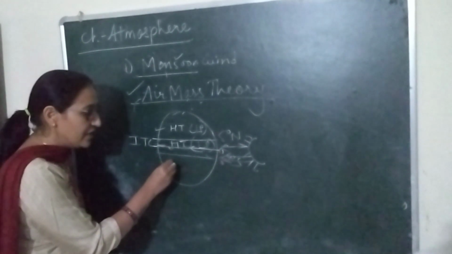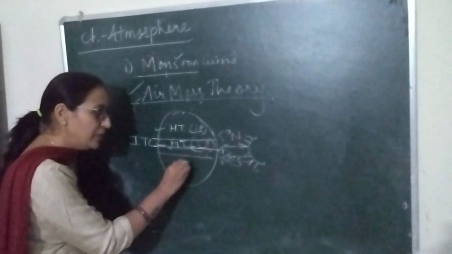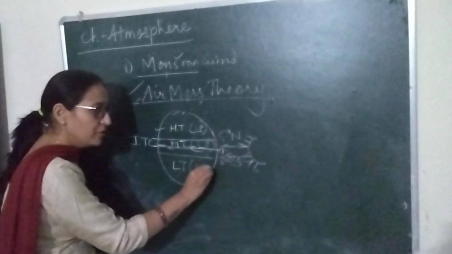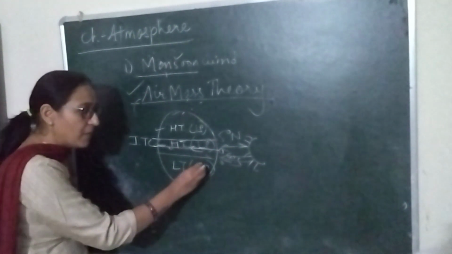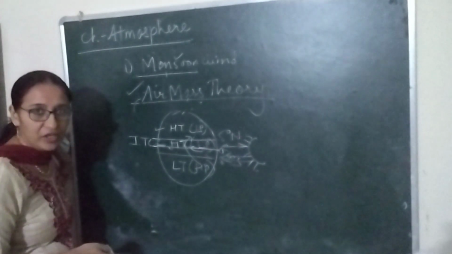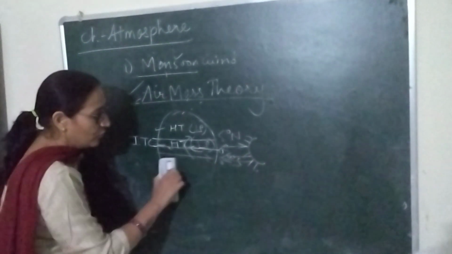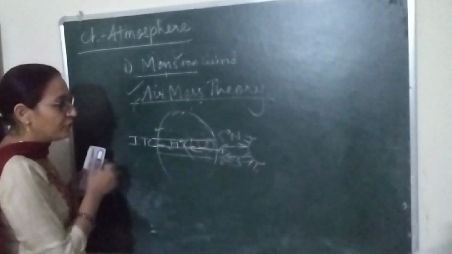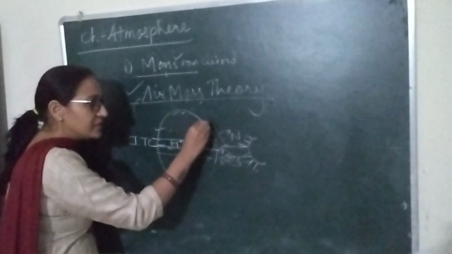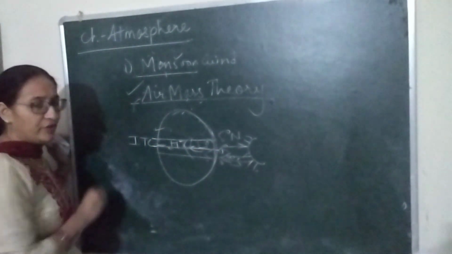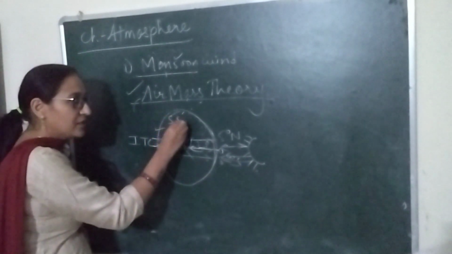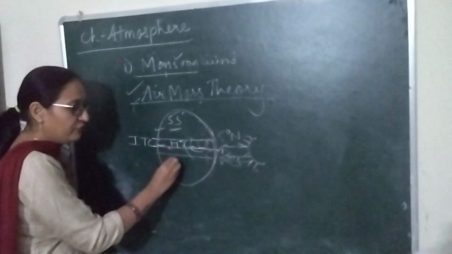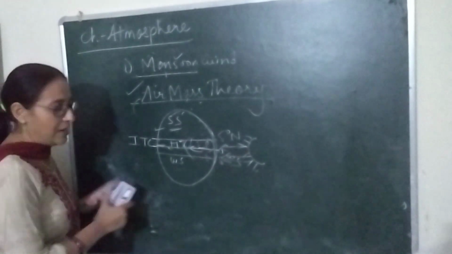So in the southern hemisphere at the same time there will be low temperature and high pressure. Wind always blows from high pressure to low pressure. Now this is the condition of summer season in the northern hemisphere and winter season in the southern hemisphere.